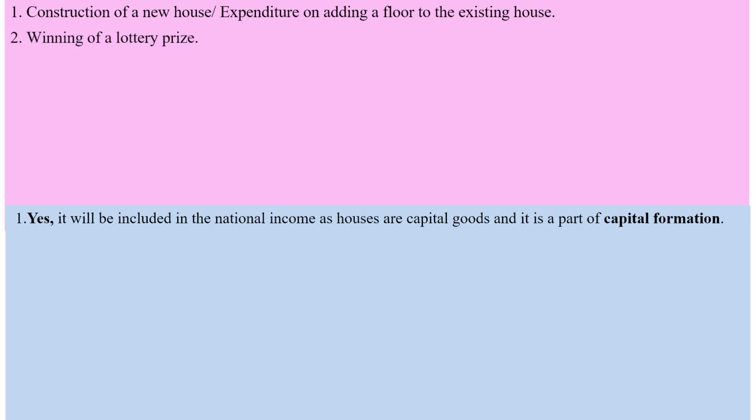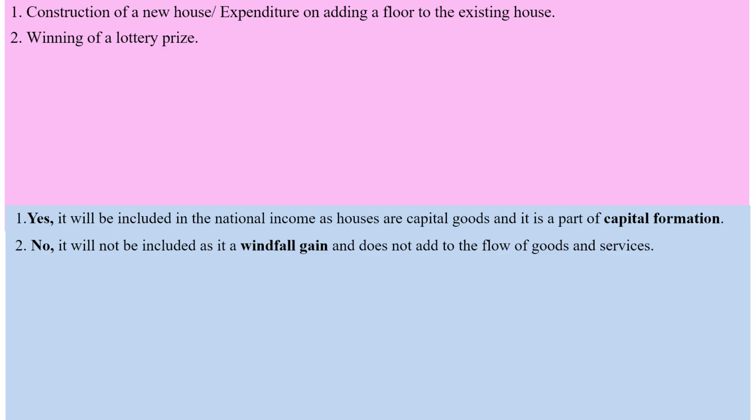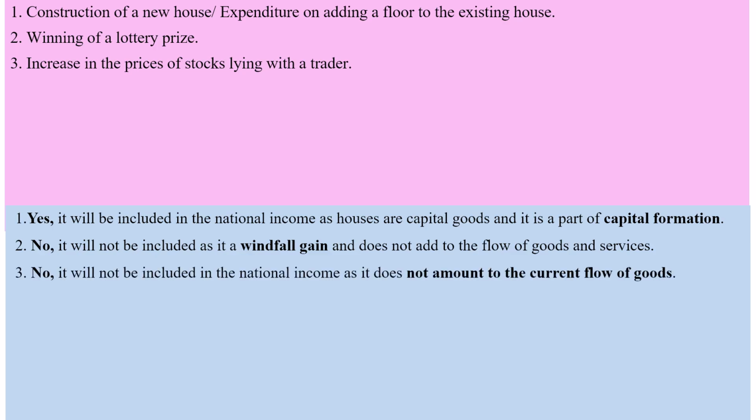Winning of a lottery prize. This will not be included in national income as it is a windfall gain and does not add to the current flow of goods and services. Increase in the prices of stocks lying with a trader. This will not be included in national income as it does not amount to any flow of goods and services.